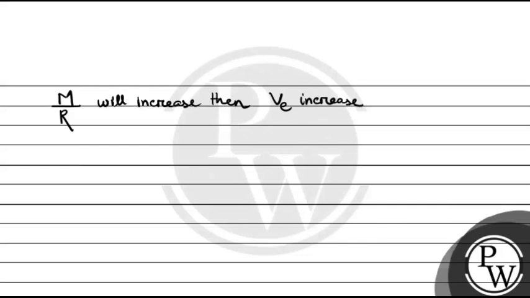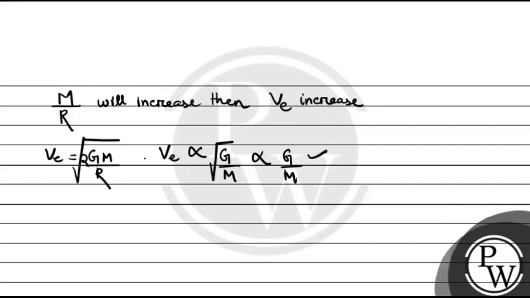Yes, this statement is true, because we know that escape velocity is equal to under root of 2GM upon R. So escape velocity is directly proportional to under root of M upon R, and it's directly proportional to the M upon R ratio. So statement 1 is correct.